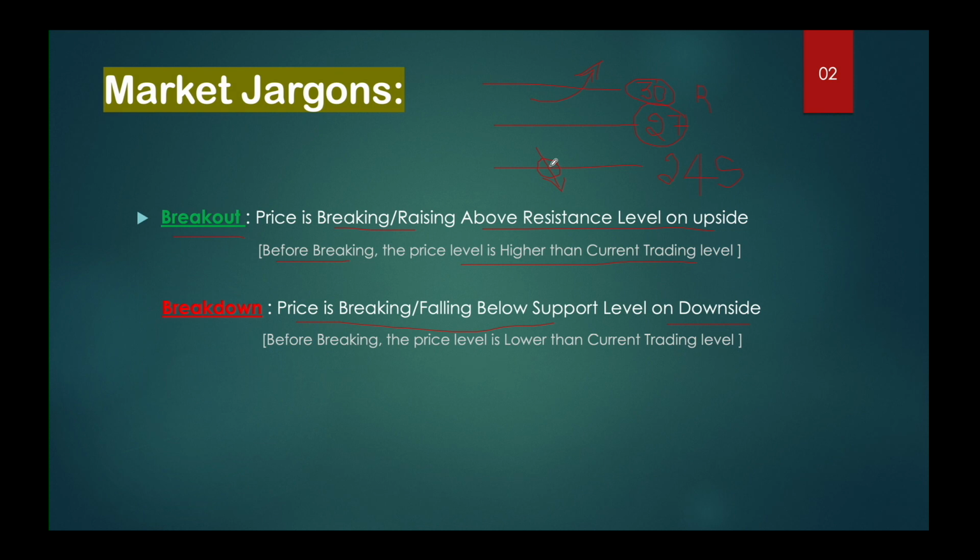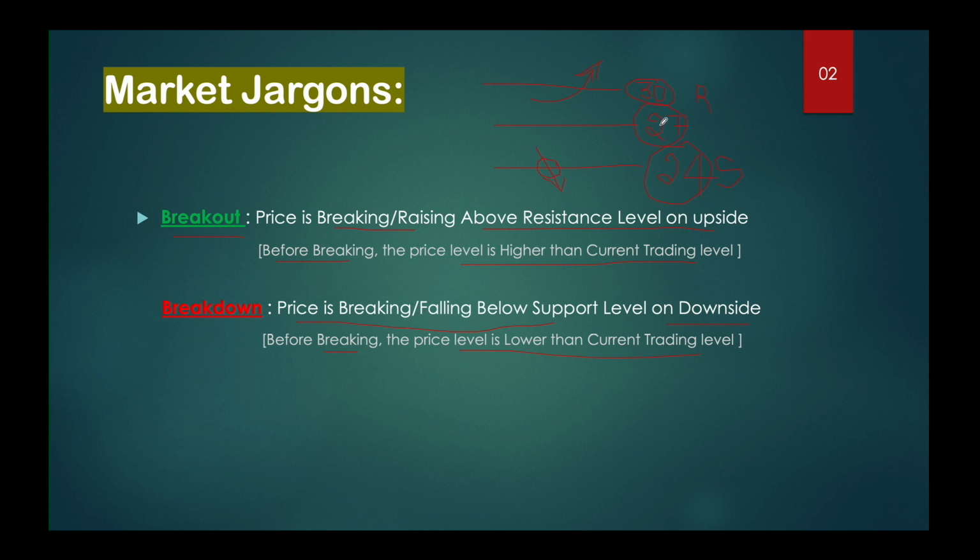The price is breaking or falling below the support level. The price is falling below this 24 support level, which will be called a breakdown. In other words, the price level before breaking is lower than the current trading level. The current trading level is 27, and the price we have given for tomorrow's trading session as a breakdown region or support level is 24.